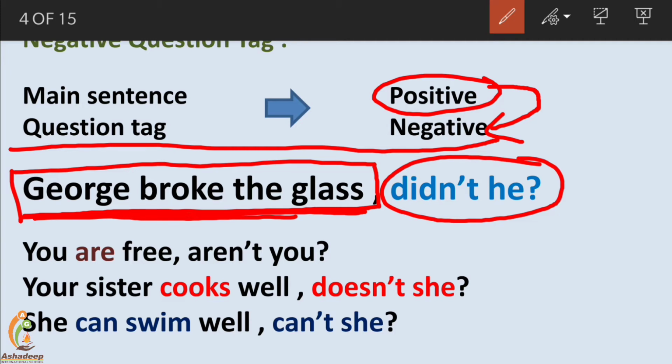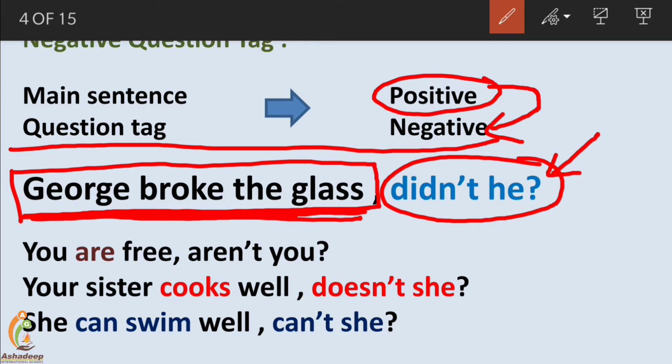So one thing we need to keep in mind is that when the sentence, or the meaning produced from the sentence, is positive, it gives a negative question tag.